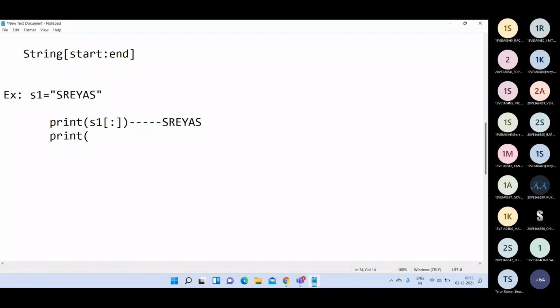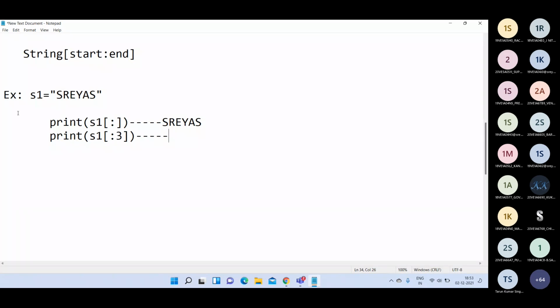Then the second one: print of s1 of colon 3, for example. I am not specifying a starting index, I am specifying only the ending index here.